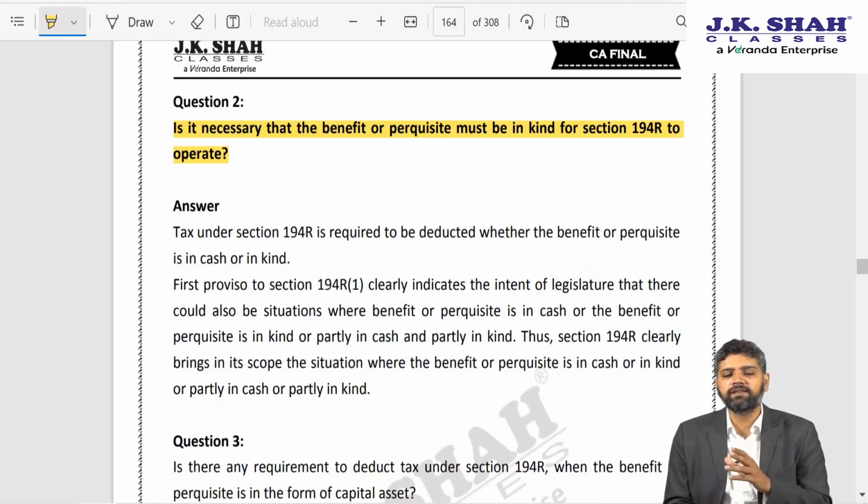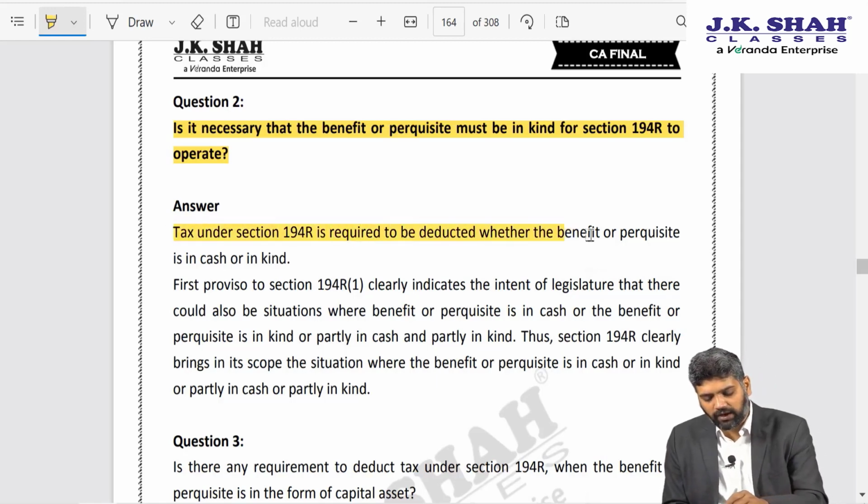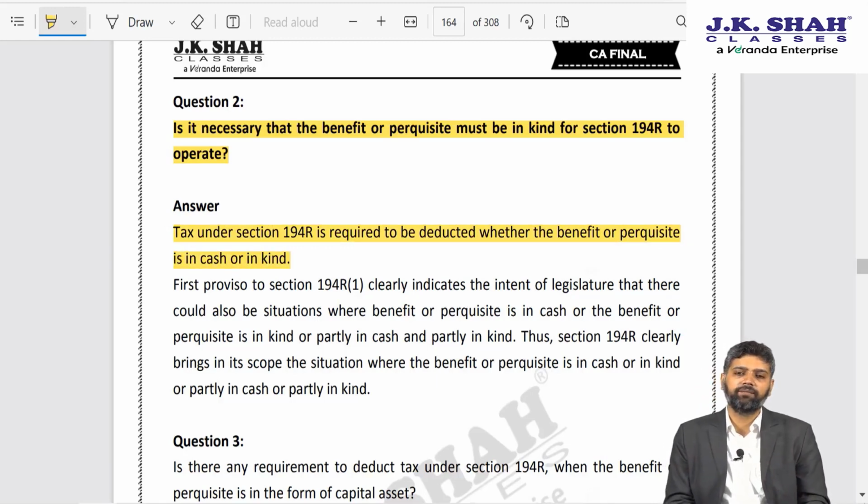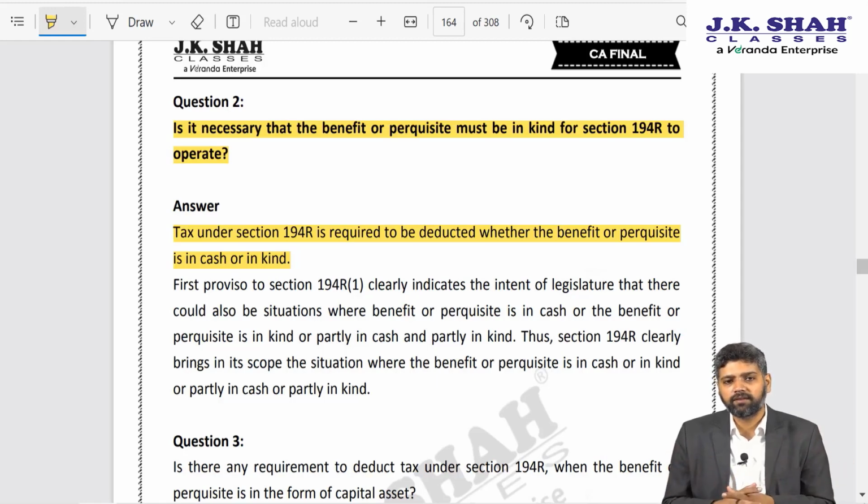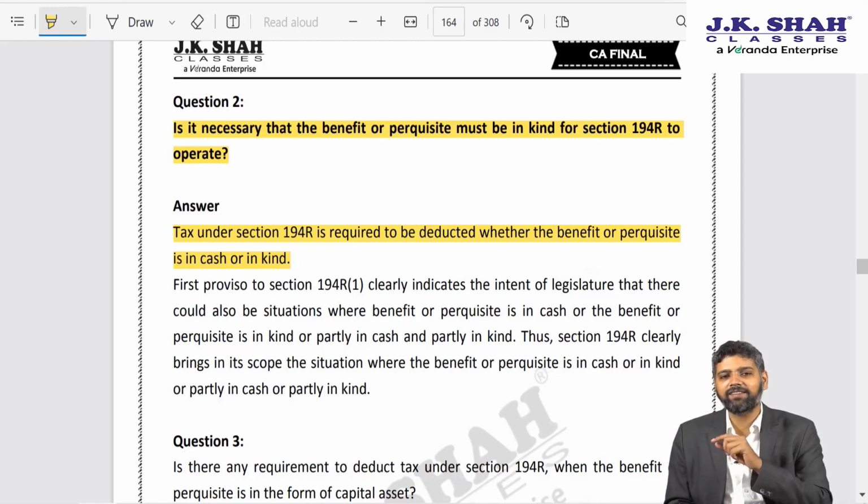But when CBDT was asked a question that whether the benefit must be only in kind, they say that no, tax under 194R is required to be deducted whether the benefit or perquisite is in cash or kind. According to me, this clarification is not correct. But CBDT circular is not binding on us. The assessee can very well challenge it. And let me tell you, there is a tacit admission by government itself that this clarification is erroneous.